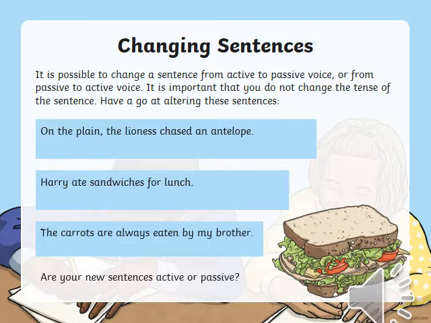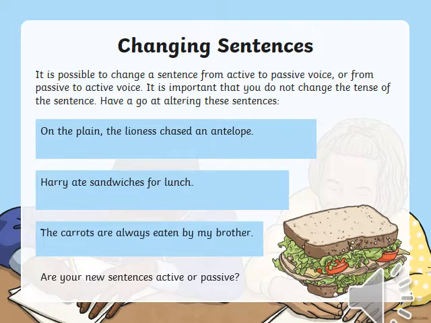Now the first sentence is: on the plain, the lioness chased an antelope. First tell me whether it is active or passive. Very good. It's an active voice sentence. Now we will change it into a passive voice sentence. On the plain, an antelope was chased by the lioness. Well done. Now we'll move on to the second sentence.